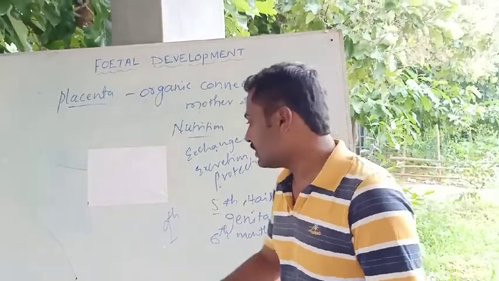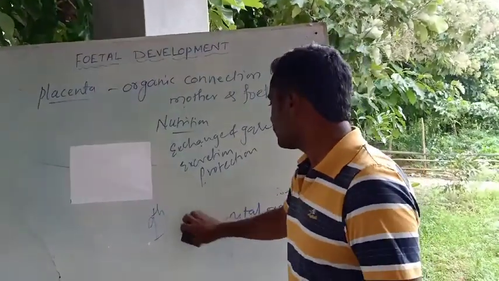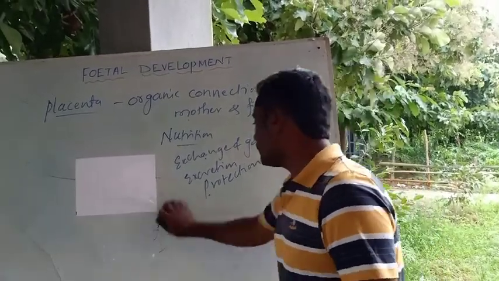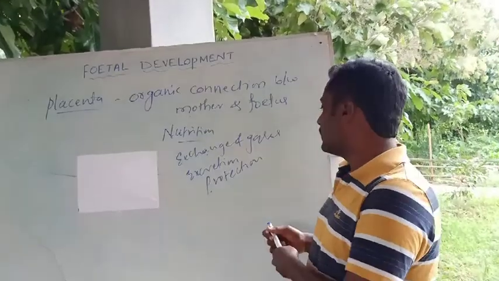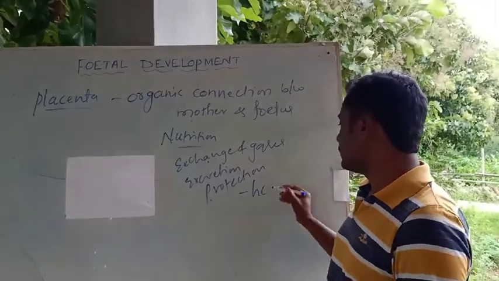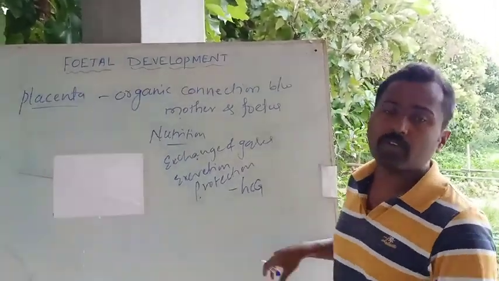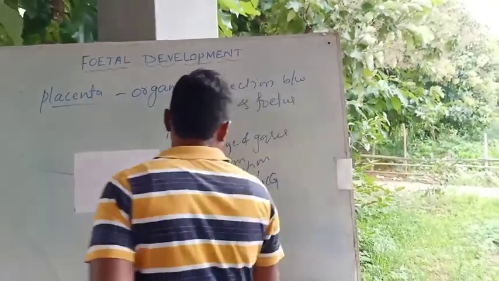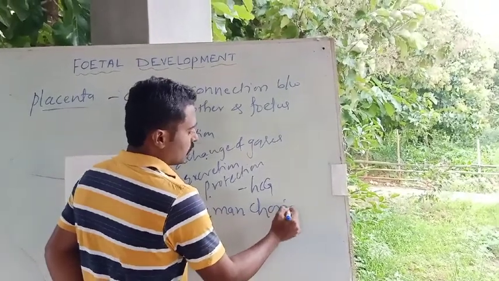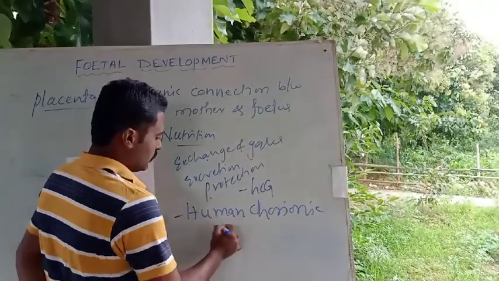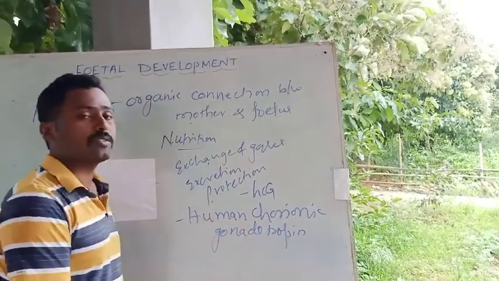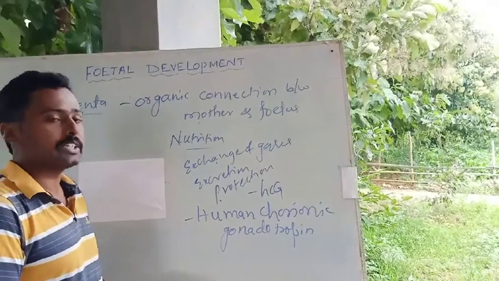And also the placenta secretes hormones which are very much necessary for the development and for the maintenance of the pregnancy and for the development of the fetus, like HCG, the hormone secreted by the placenta. HCG is nothing but human chorionic gonadotropin. Human chorionic gonadotropin is one of the most important hormones secreted by the placenta.